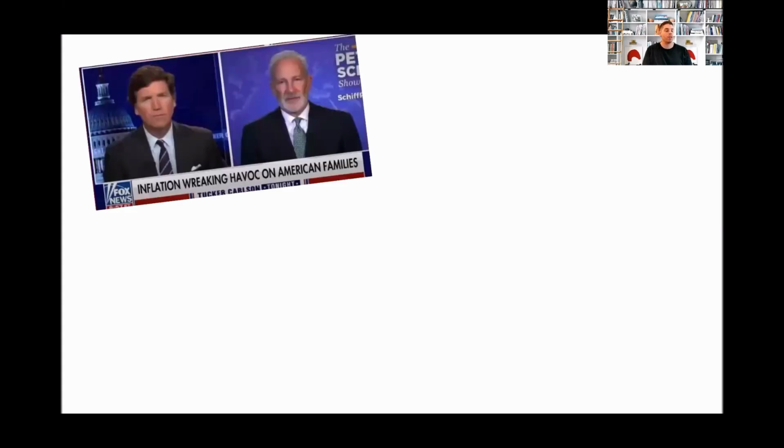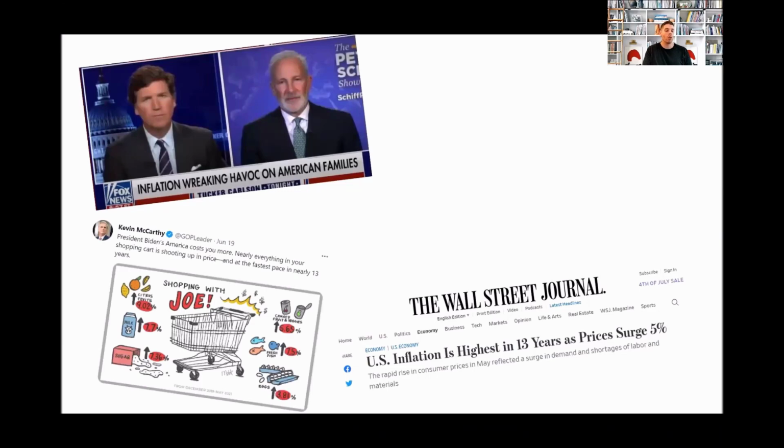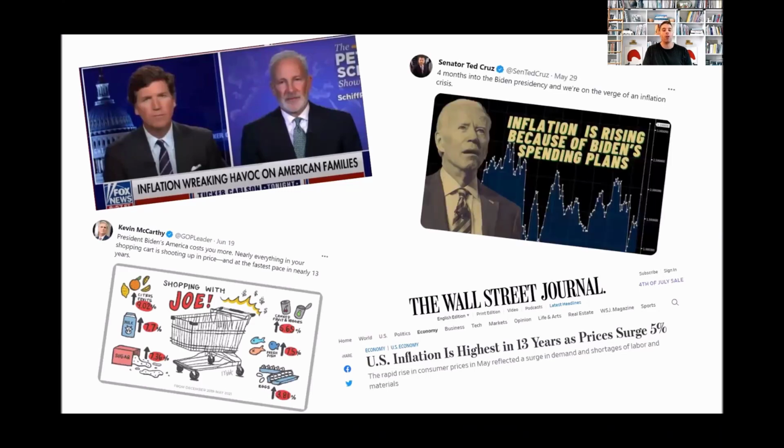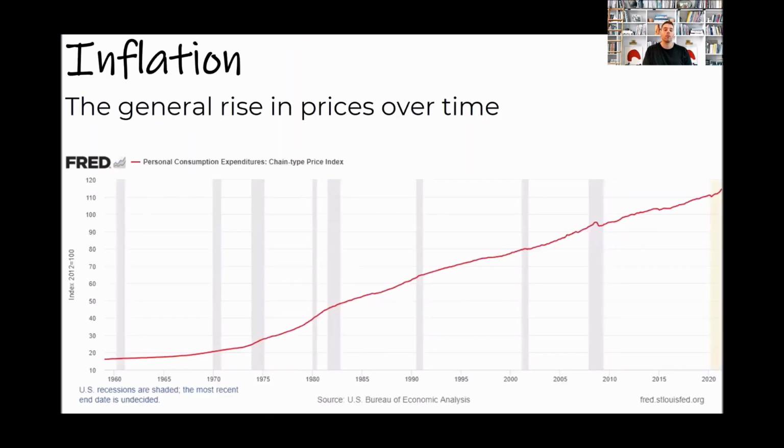Inflation is something that you have probably seen on your favorite TV shows, in newspapers, or heard politicians talk about over the last few months. So the question is, what is inflation? Inflation is, in general, the rise in prices over time. Prices go up every year. Things that we buy today are more expensive than they were 15 years ago, and that's because of inflation.